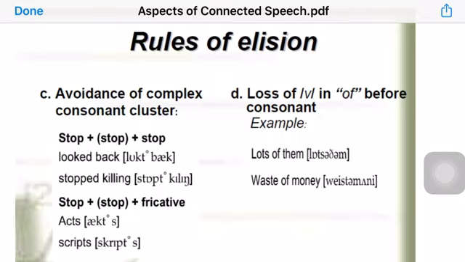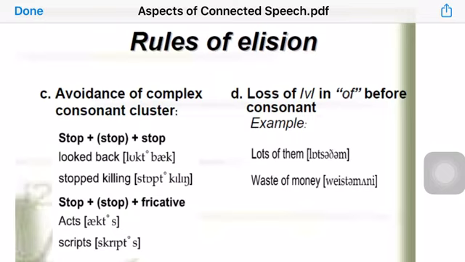Sometimes when we have stop plus fricative, we drop the stop in the middle. So acts sometimes becomes "acs". We drop the T. The word months, because it's very difficult to pronounce sometimes, especially in fast speech.